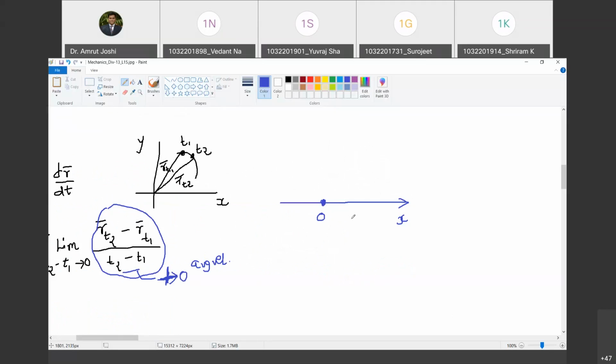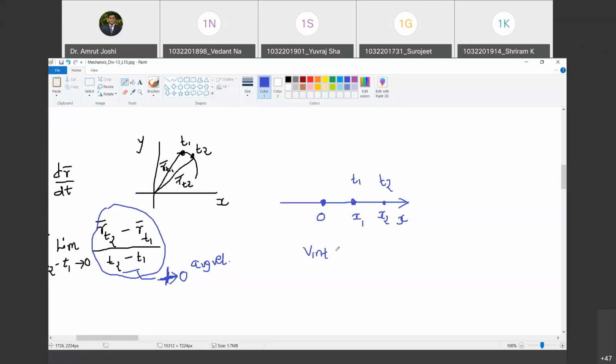When it is moving towards the positive x direction. Correct. So let us say at time t equal to t1, the particle has assumed the position x equal to x1, and at time t equal to t2, the particle has assumed the position x equal to x2.